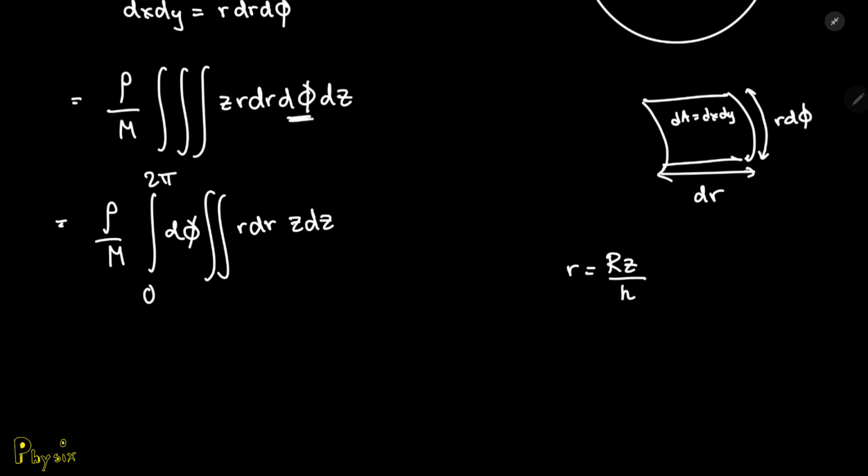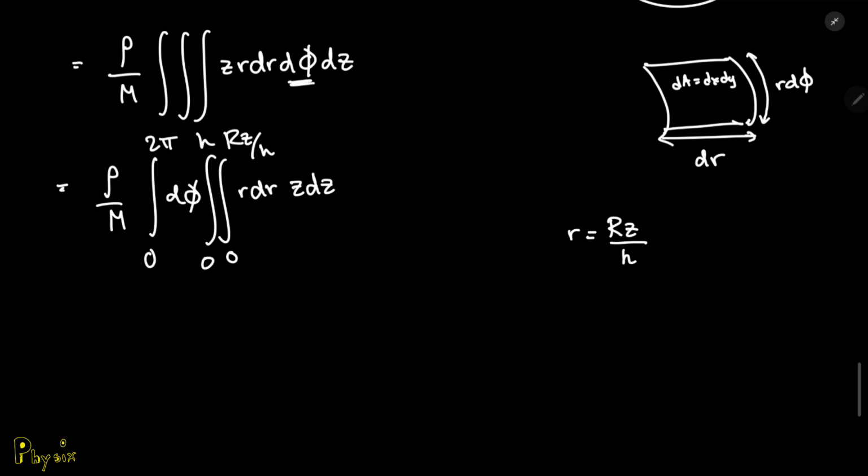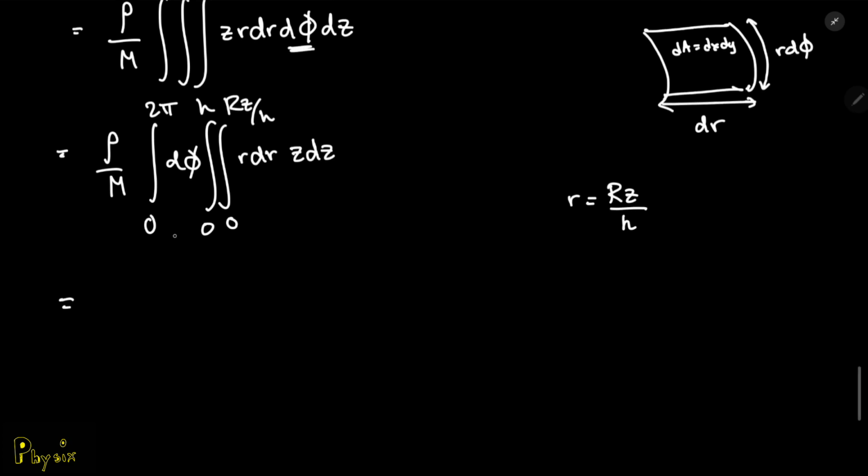The limits of integration of r dr go from 0 to R z all over h, and your limits of integration for z go from 0 to h, which is the whole height of your solid cone. And you can complete this integration. The first integral gives just 2 pi. The second integral, r dr, looks like r squared all over 2 from 0 to R z over h.